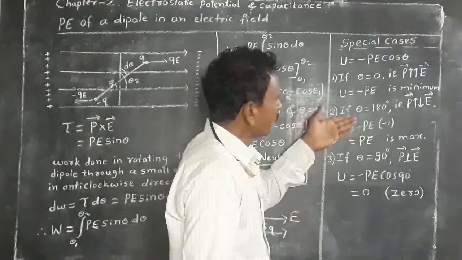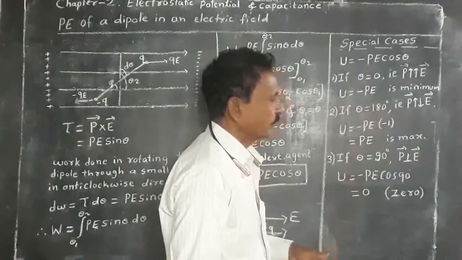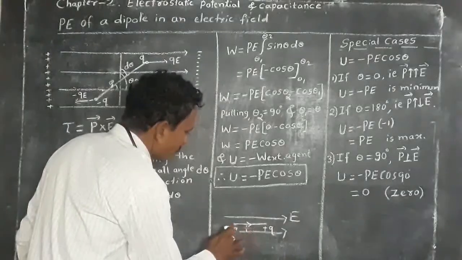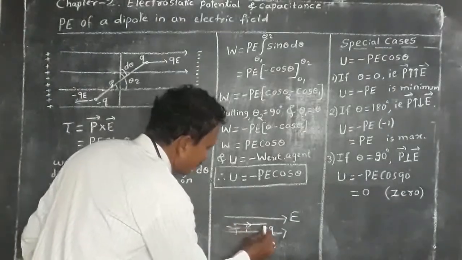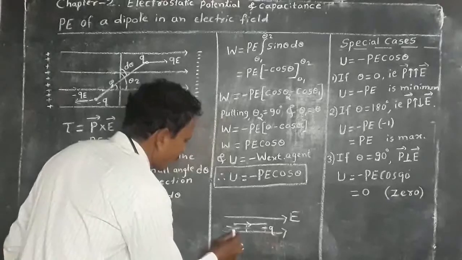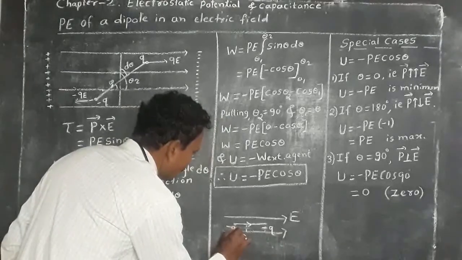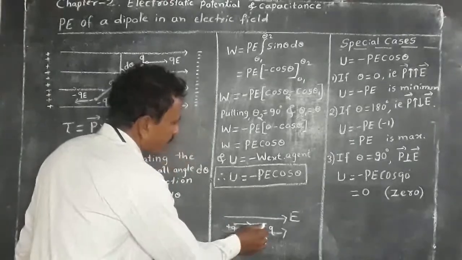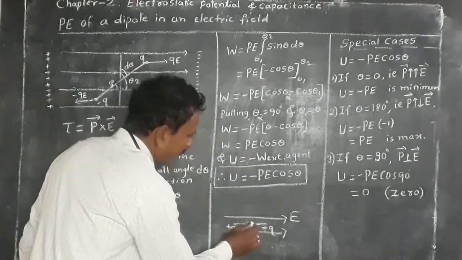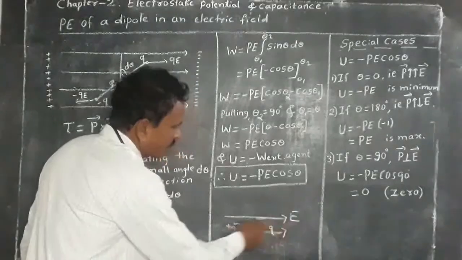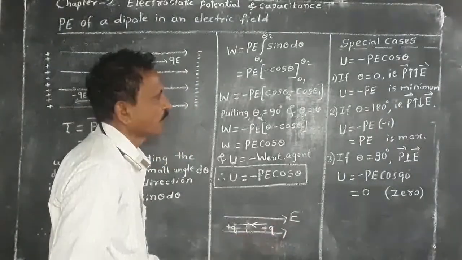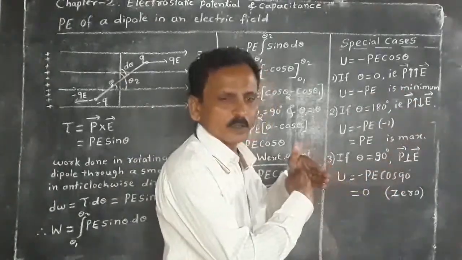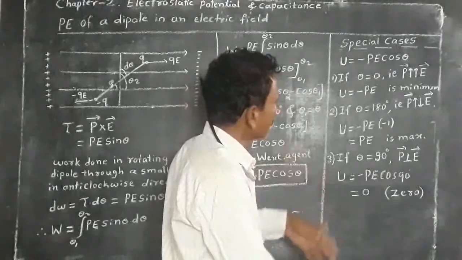Next, if theta equal to 180 degree, that means electric field and dipole moment, suppose minus Q is placed in this direction and plus Q in this direction, then the direction of dipole moment is opposite to the direction of electric field. Here P and E are anti-parallel to each other. They are in opposite direction.